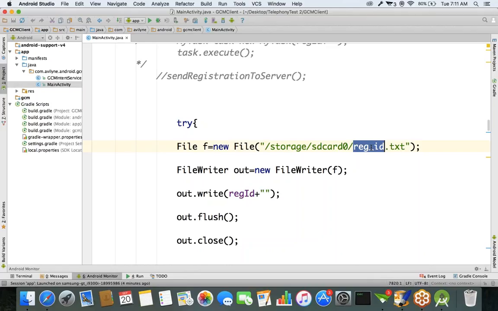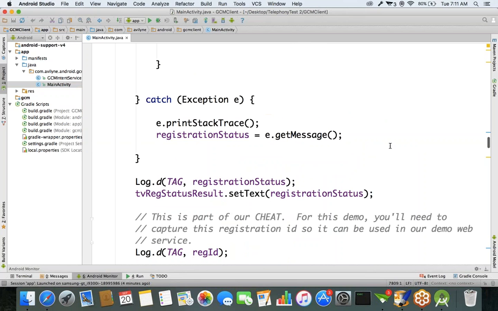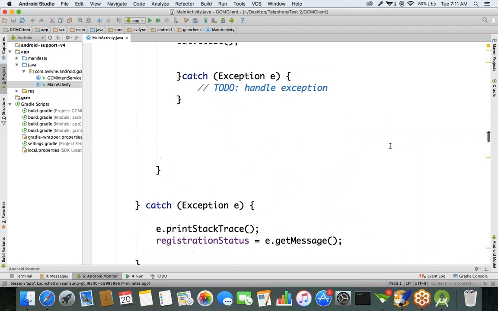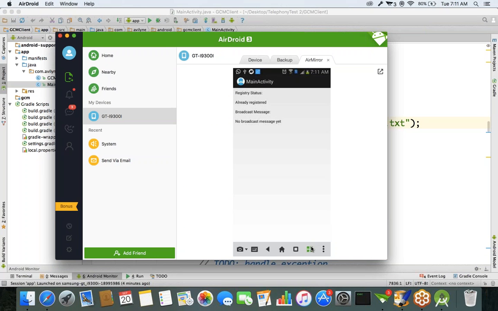What is the file name? registration id.txt is the file name. In my phone's internal storage, I'm storing a file called registration id.txt. Okay, this is what I'm doing. So I install the application.